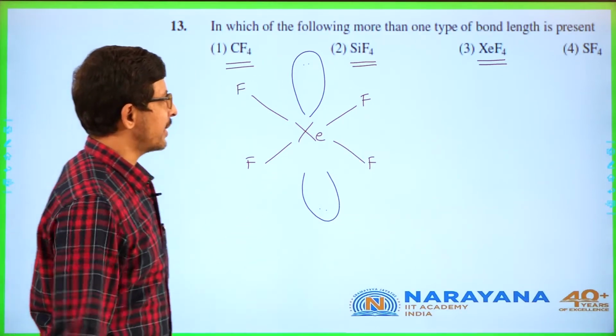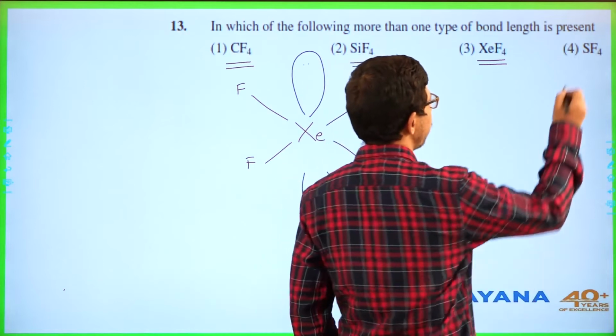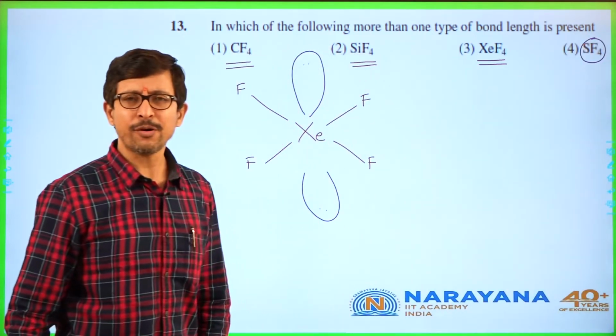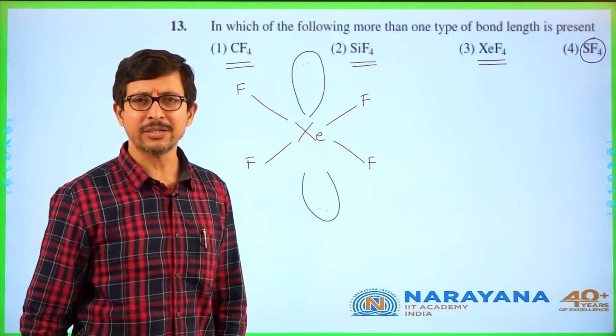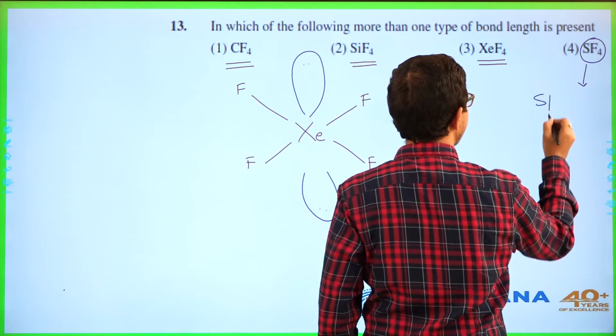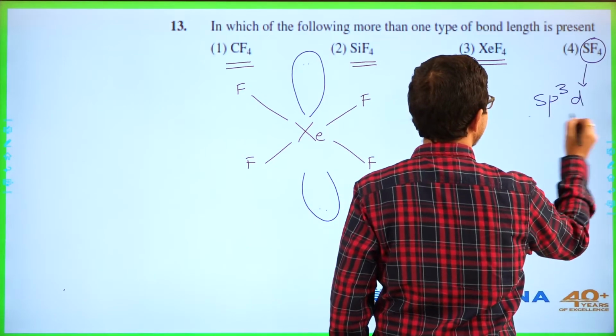So bond lengths are same. Now go to SF4. In SF4, what you are going to observe, what is the hybridization of SF4? It is considered to be sp3d.